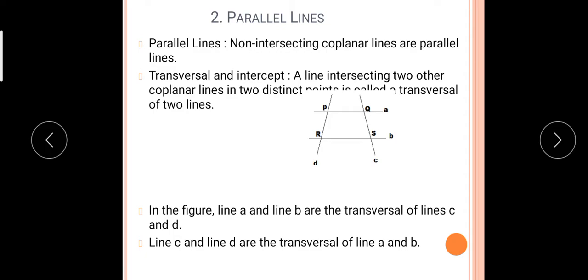In any way you can say the PQ intercept, or RS intercept. In any way you can read it.